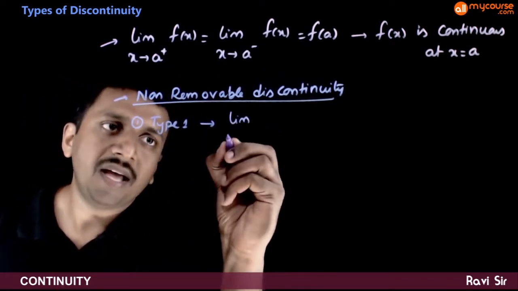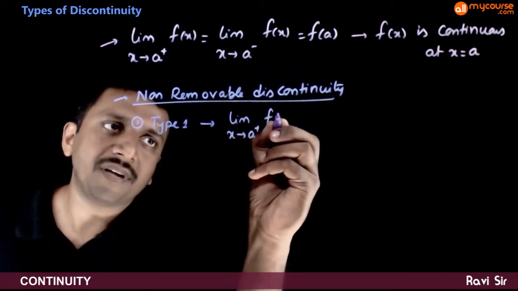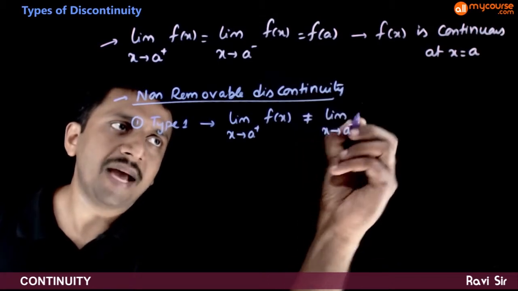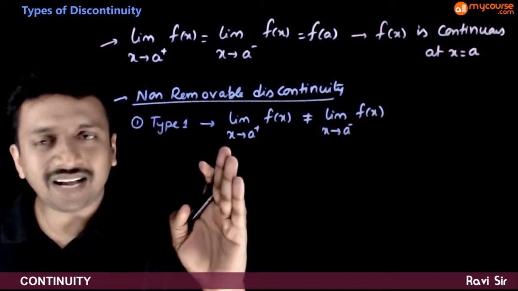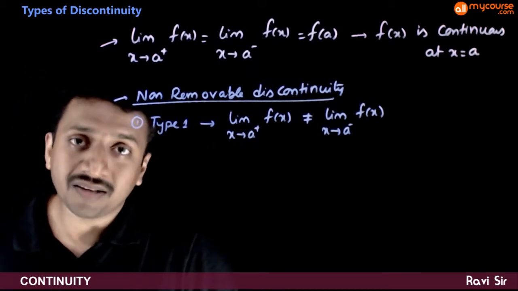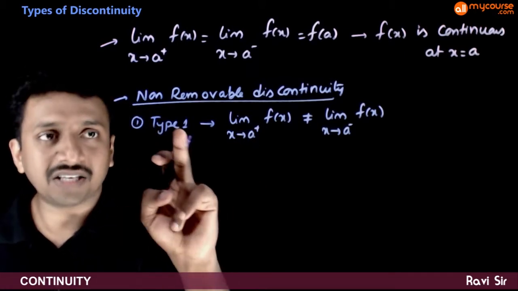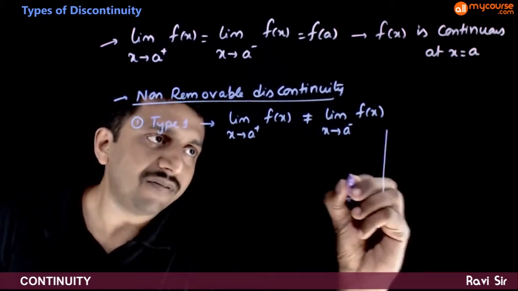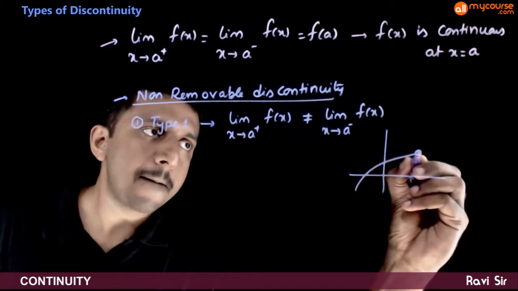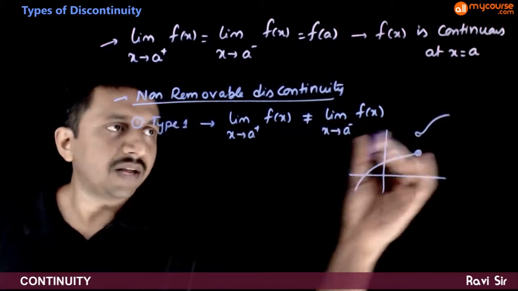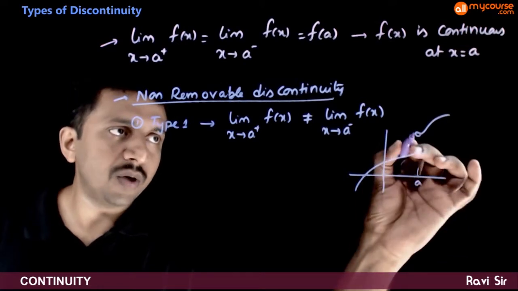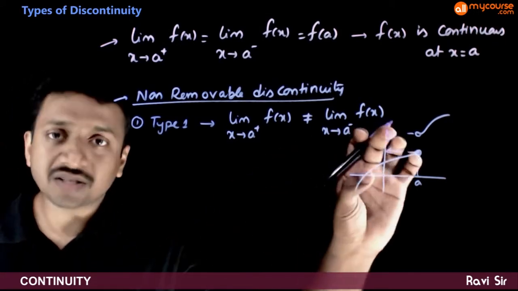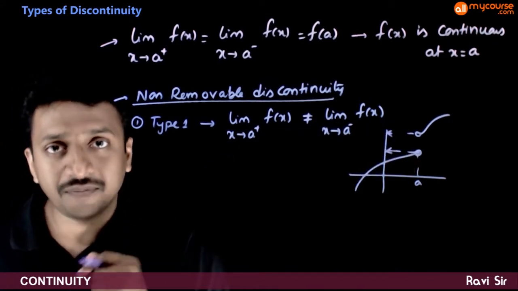So if limit x tends to a plus f of x is not equal to limit x tends to a minus f of x, if the right limit and left limit are not equal, then we say that the function has a non-removable discontinuity of type 1. That means the graph of the function looks something like this. The right limit at x is equal to a is going somewhere else and the left limit is going somewhere else. So this is called a non-removable discontinuity of type 1.